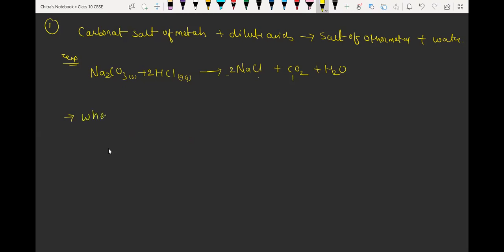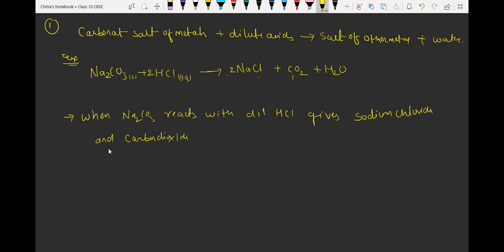When sodium carbonate, Na2CO3, reacts with dilute HCl, dilute hydrochloric acid, it gives sodium chloride, which is a salt, and carbon dioxide and water.